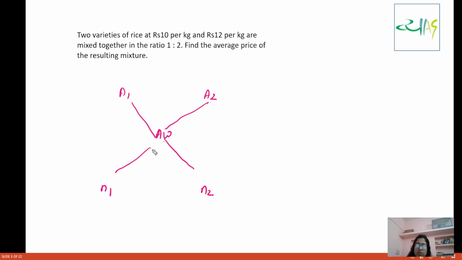Here you are going to write A2 minus AW, and here you are going to write AW minus A1, because that is our equation. So N1 is to N2 is equal to A2 minus AW is to AW minus A1.